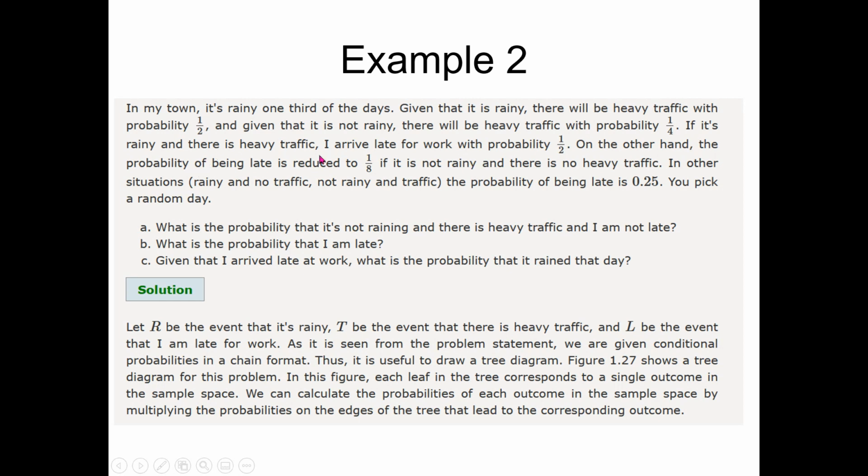If it's rainy and there is heavy traffic, I arrive late for work. You see, now there is another type of information, arriving late at work. So this is the third event. If it's rainy and there is heavy traffic, then the probability of arriving late is 1 by 2. On the other hand, the probability of being late is reduced to 1 by 8 if it's not rainy and there is no heavy traffic. In other situations, that is rainy and no traffic, or not rainy and traffic, the probability of being late is 0.25.